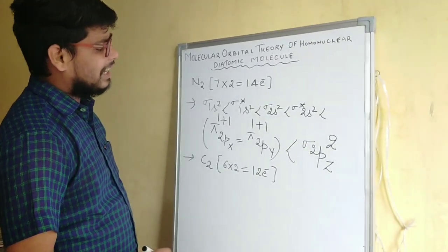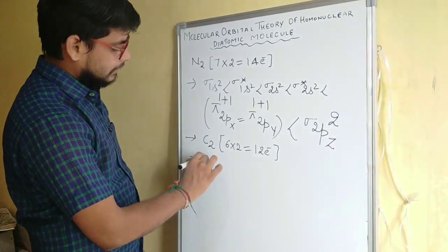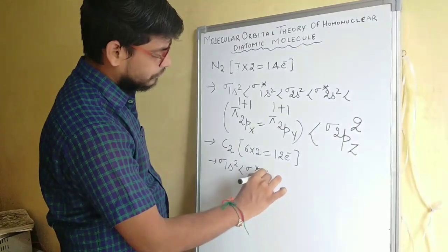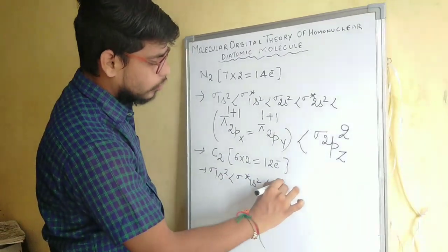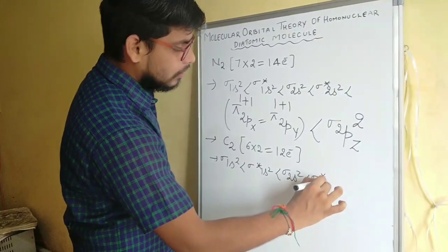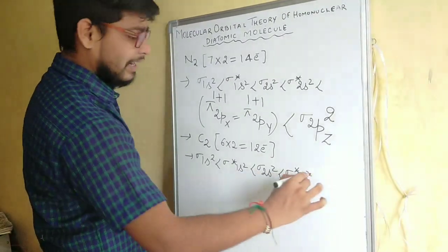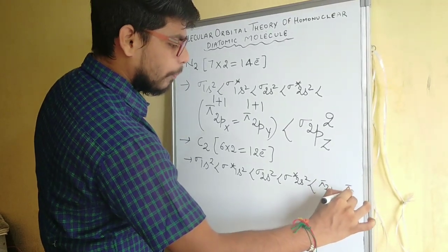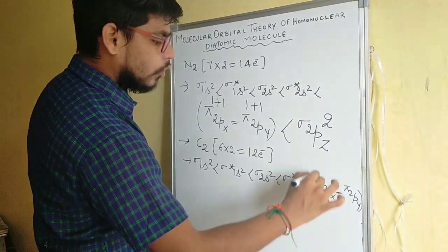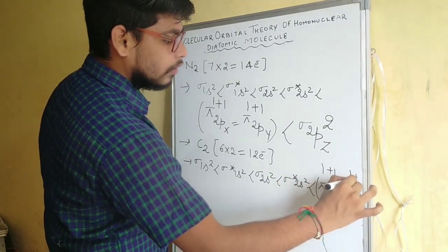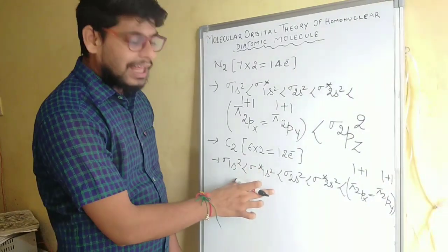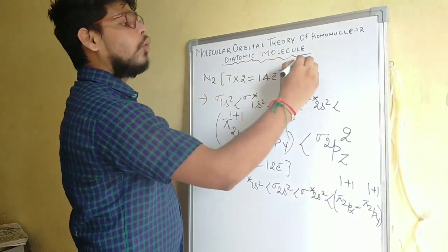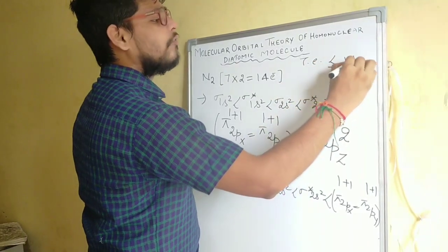Now if we want to write the electronic configuration, it will be sigma 1s2, sigma star 1s2, sigma 2s2 and sigma star 2s2, and at the end there will be the orbital pi 2px equals pi 2py. So we will fill electrons one by one, and in this way we can fill the electrons into the molecular orbitals when the total electrons are less than 14.